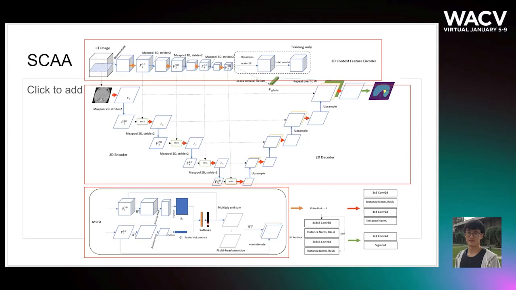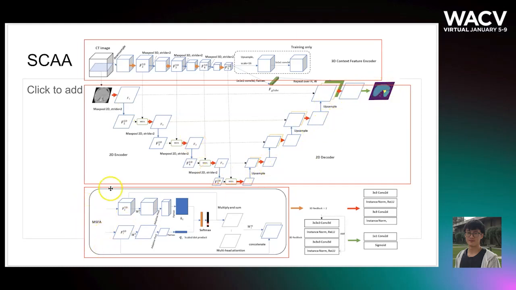So here is the whole architecture of our model. It consists mainly of three parts. First is the 3D context decoder, where we take the whole volume CT image as input. We downsample it first, and then we use convolution and downsampling to get our 3D features. The second part is a UNet-like architecture, where we take one slice from the 3D image, and then we take multiple downsamples and then upsamples to get our final segmentation.